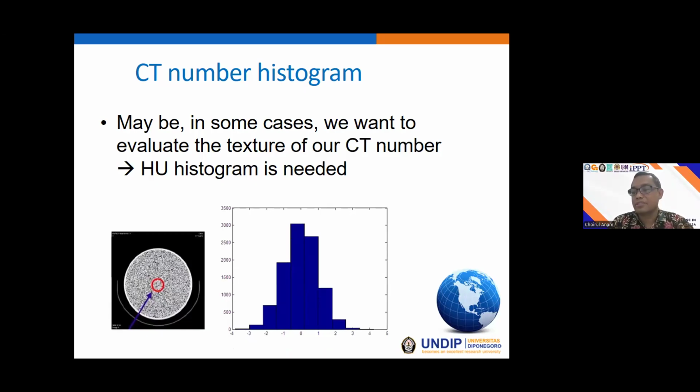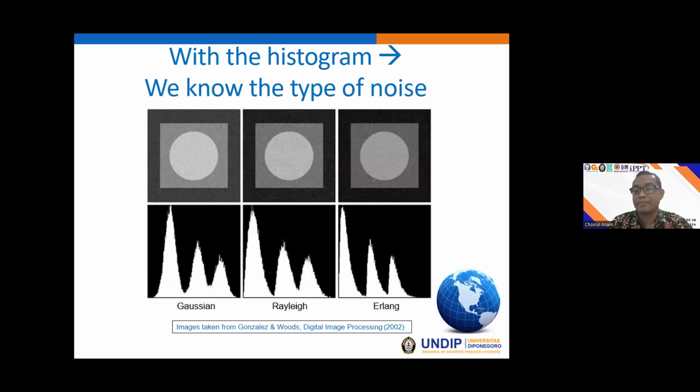And we can also, of course, detect the skewness or kurtosis or any other parameters by using the histogram. By using the histogram, we can see the type of distribution, for example, Gaussian or Rayleigh or Erlang and so on.